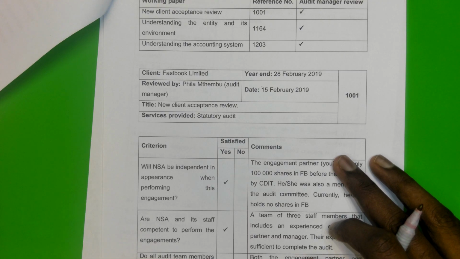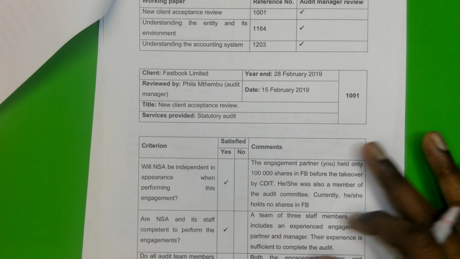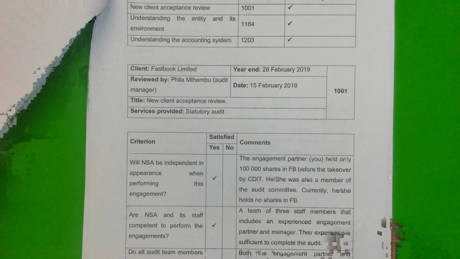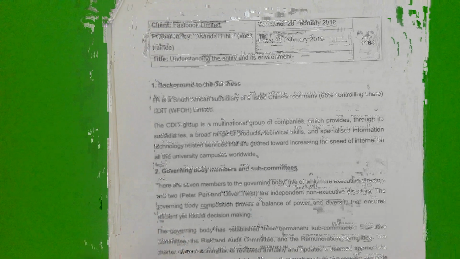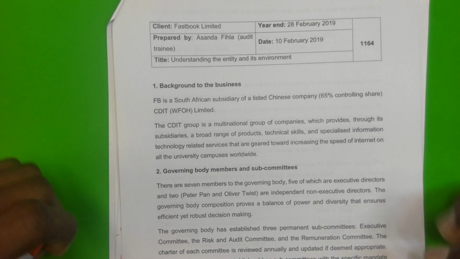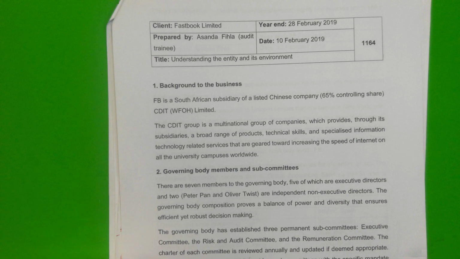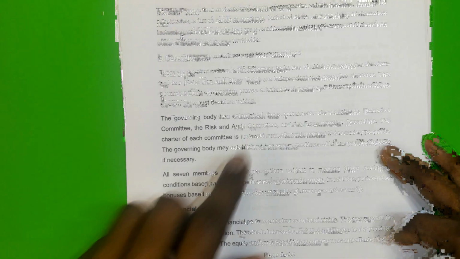So, if we've got a situation where we've actually started audit work before we accepted the client, this is not an acceptable situation. And so this is what we're faced with here. And students, many, in fact all, did not look at the date, so they weren't paying careful attention to the dates. We find that they have some subcommittees. We're told a little bit about Peter Pan and Oliver Twist. And then we discussed the financial performance at the bottom.